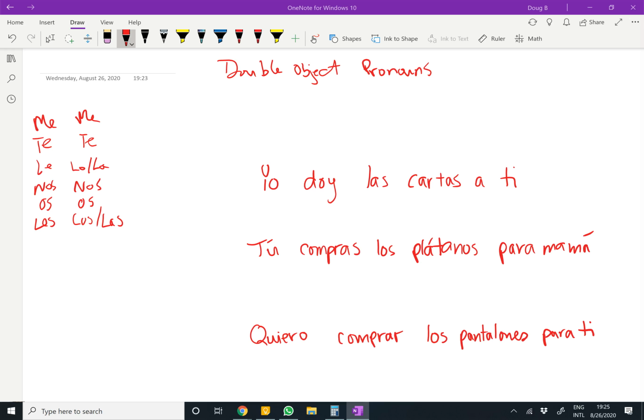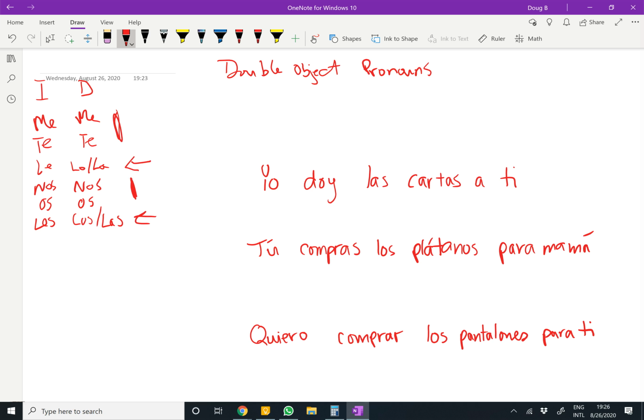So over here I have indirect objects and direct object pronouns. And as you're going to notice, they're almost the same. These forms are the same, these forms are the same. It's only in the third person forms where they're different, and that's where you have to remember what the differences are. So we have me, te, le, nos, os, les, that's the indirect. The direct is me, te, lo, la, nos, os, los, las, right?